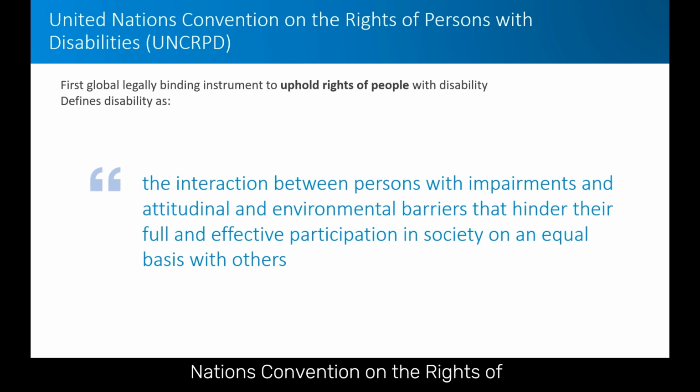In the United Nations Convention on the Rights of Persons with Disabilities, disability is defined as the interaction between persons with impairments and attitudinal and environmental barriers that hinder their full and effective participation in society on an equal basis with others.